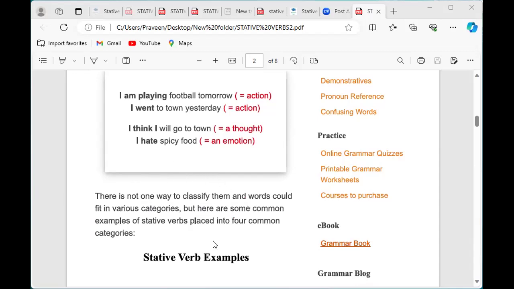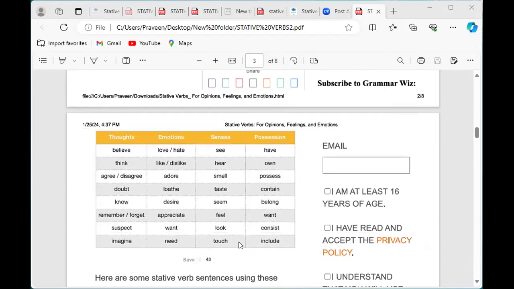But here are some common examples of stative verbs placed into four common categories.